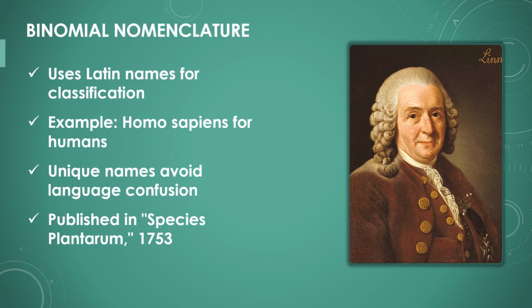The binomial nomenclature system uses Latin names to classify organisms. For example, the scientific name for humans is Homo sapiens. This naming system ensures that each species has a unique name, avoiding confusion between common names in different languages. Linnaeus published these naming rules in his book, Species Plantarum, in 1753.